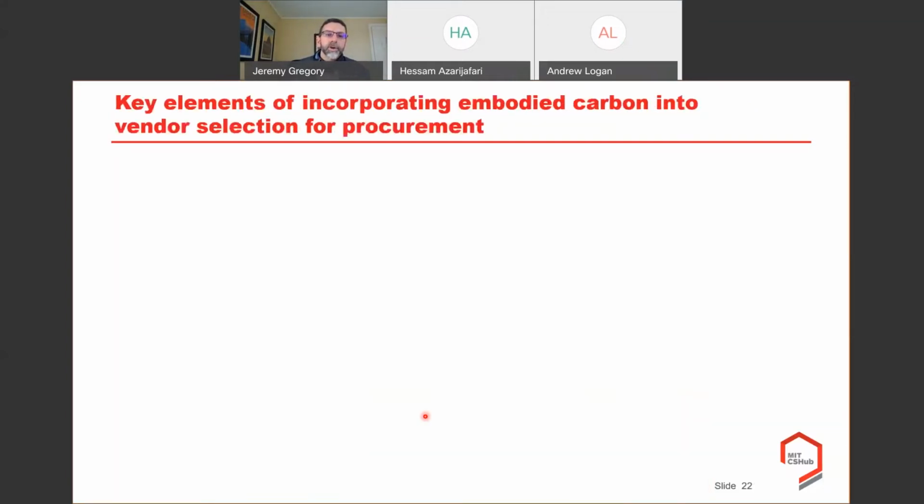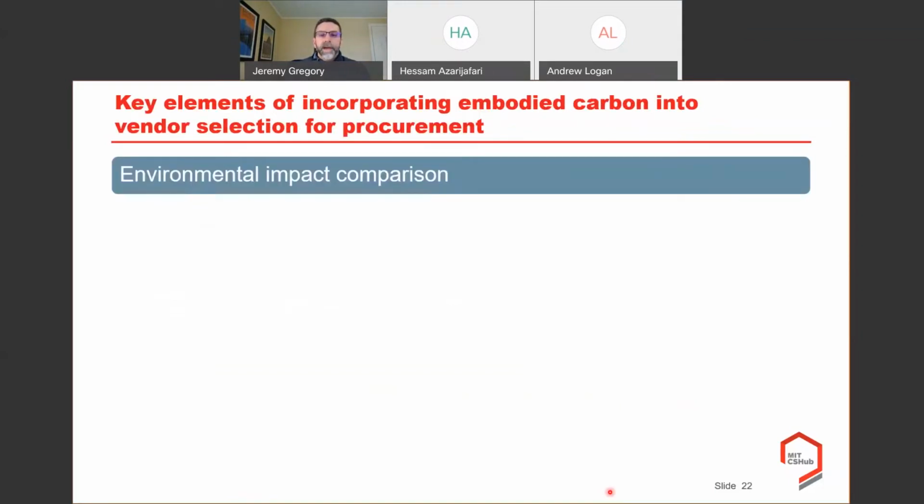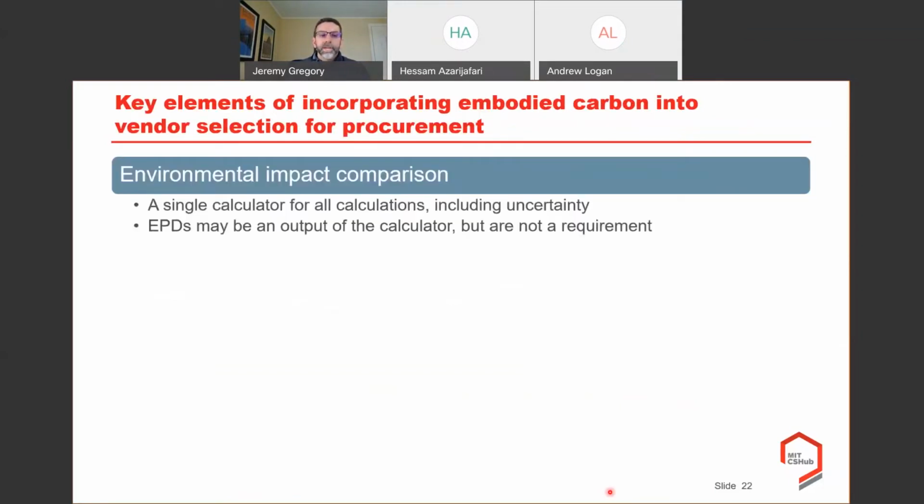All right, so just summarizing, what do we think are the key elements of incorporating embodied carbon into what I call vendor selection for procurement? When it comes to environmental impact comparisons, we recommend a single calculator for all calculations that includes uncertainty. And as I said, EPDs may be an output of the calculator, and that's great, but it's not a requirement for doing those comparisons. You just have to have a calculator that people agree is verified.